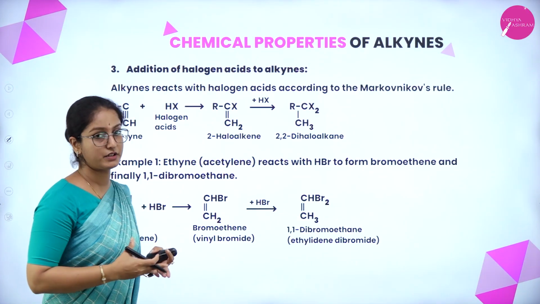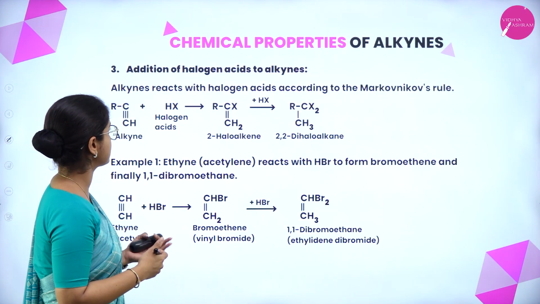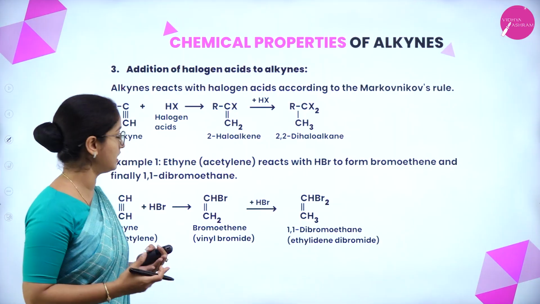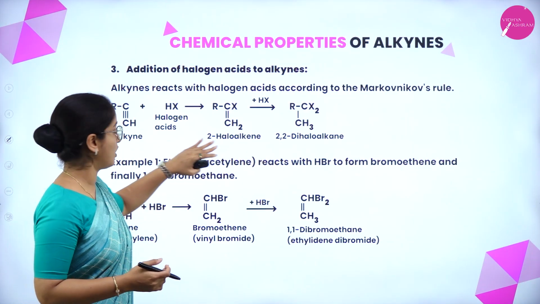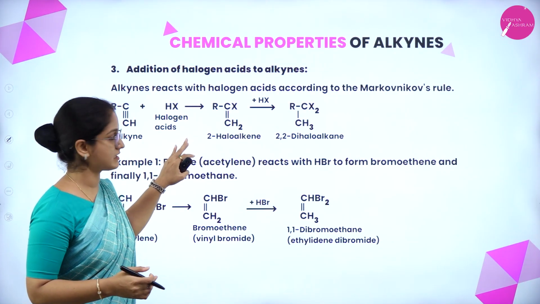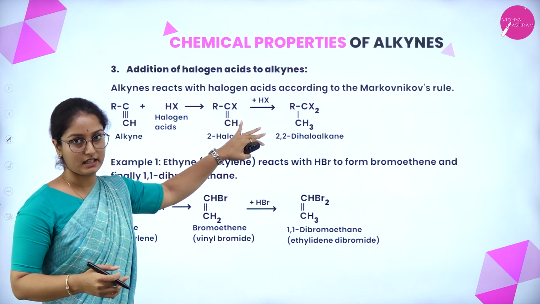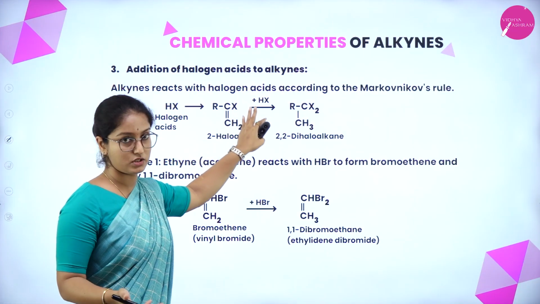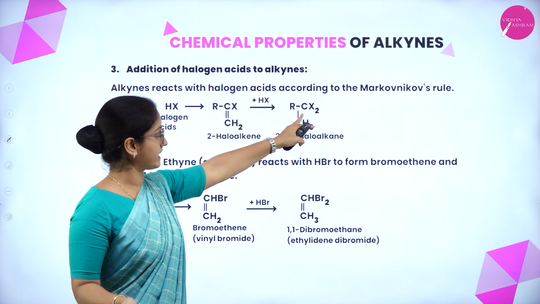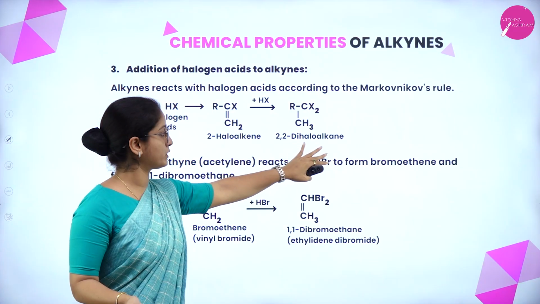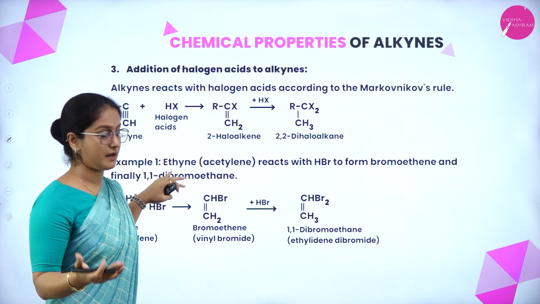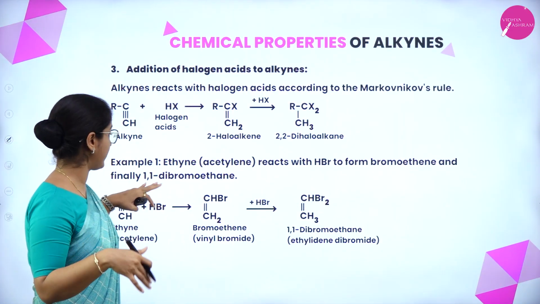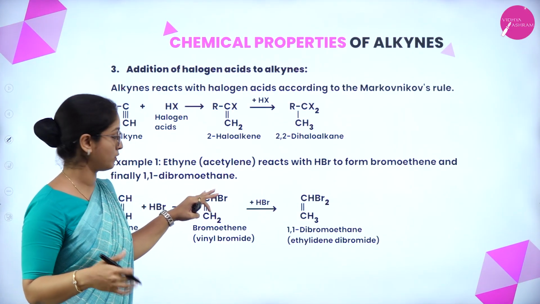The third one is addition of halogen acids to alkynes. Here alkynes react with halogen acids according to Markovnikov's rule. This is a general equation of alkyne reacting with halogen acids. Here halogen will attack the second carbon atom forming 2-haloalkene, and then again one of the halogen acids will attack the second carbon atom to form 2,2-dihaloalkane. Example: ethine reacts with HBr to form bromoethene and finally it forms 1,1-dibromoethane.